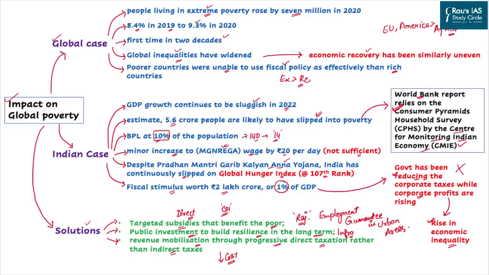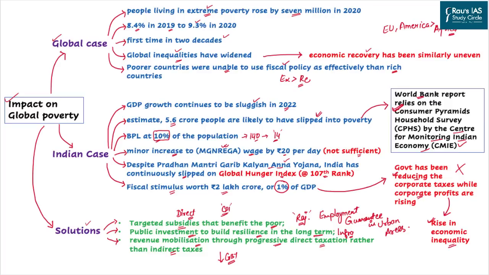And this has been because of the poor recovery in terms of economy, because the recovery that has been observed at the global level has been very wide and contrasting. The recovery in the European Union and America has been far better than the recovery which we have seen in case of Africa. And this uneven recovery has further widened the inequality gap.